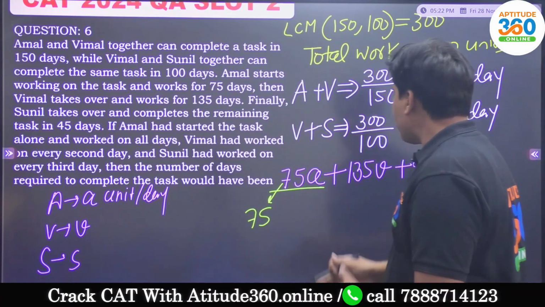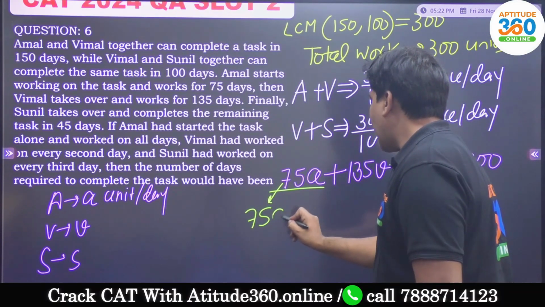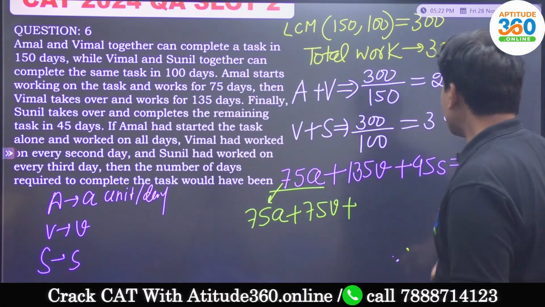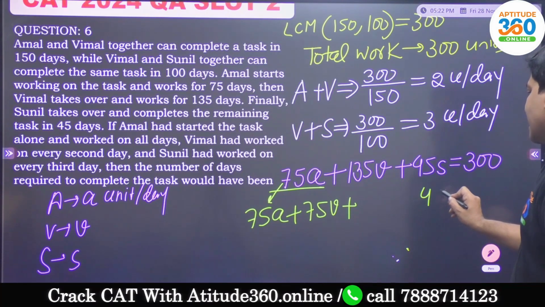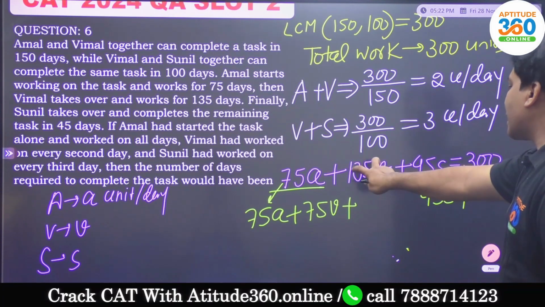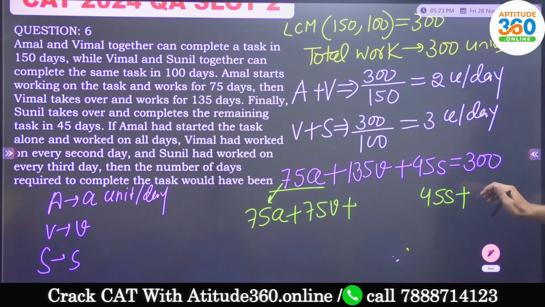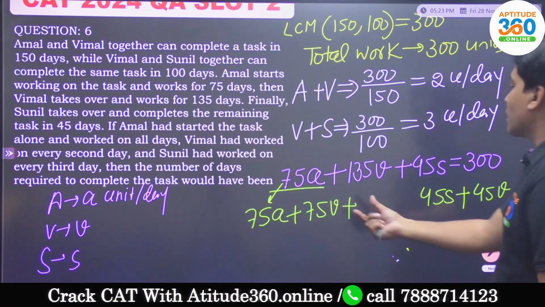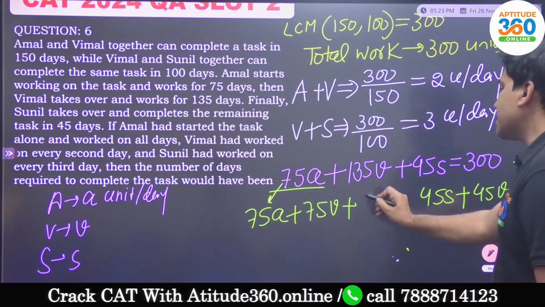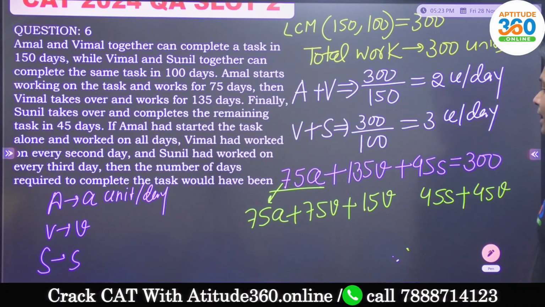If I make the pair of A and V and take 75V from here, and 45S is there, and if you take 45V from here, my bad, 45 days of Vimal's work, so 75 plus 45, that is going to be 120, plus 15V. Are you getting that? So what did I do?